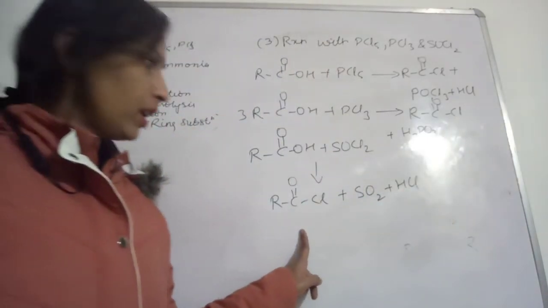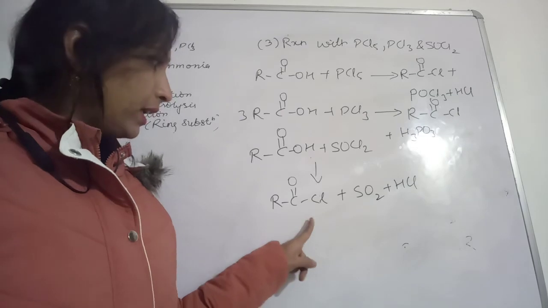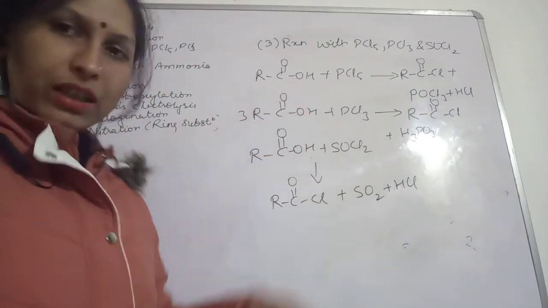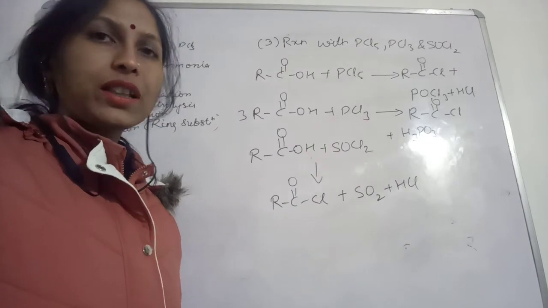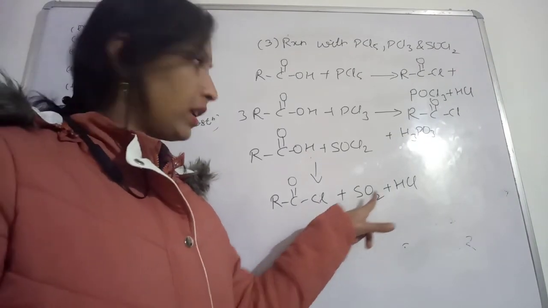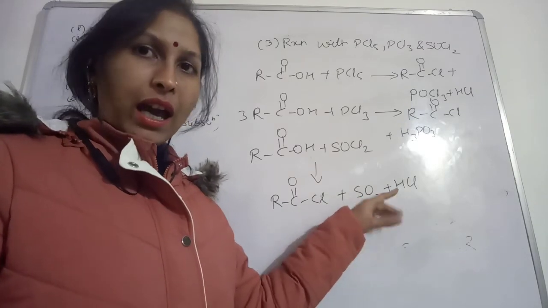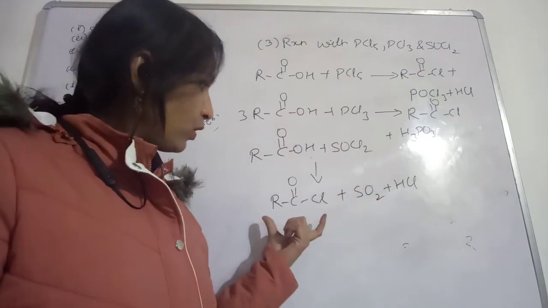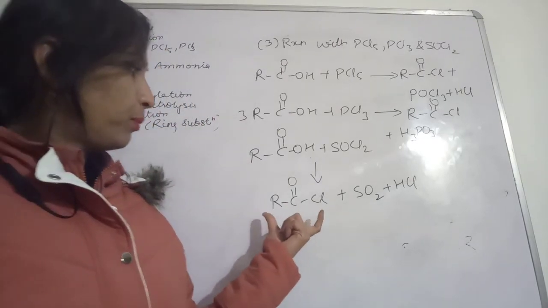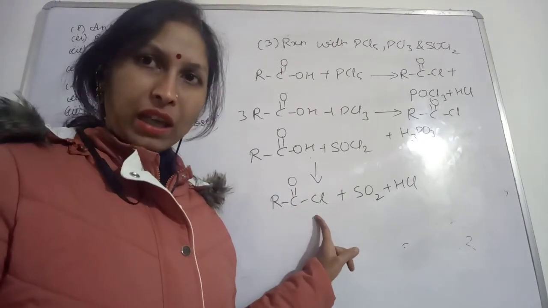See, this is very important. Why is this more important than the other two? This is because the byproducts which we got will be in gaseous state, and the gases will escape out. We are left with the acyl chloride.